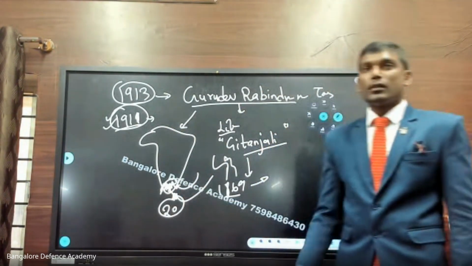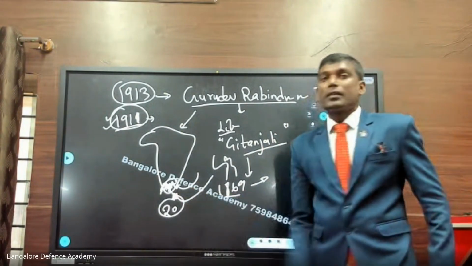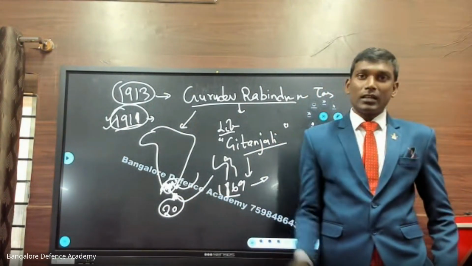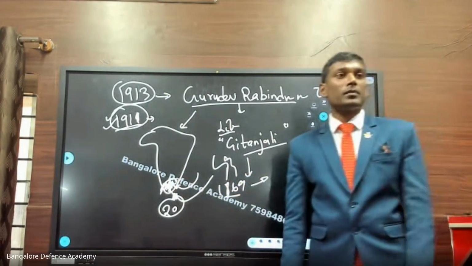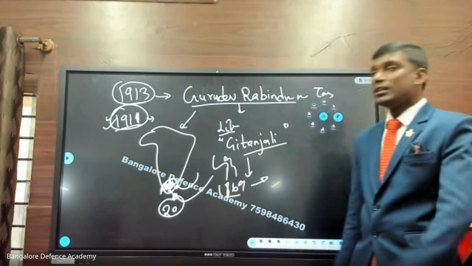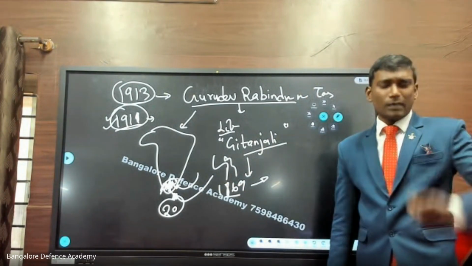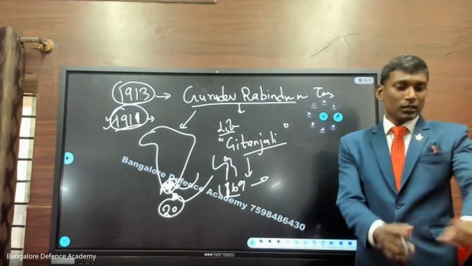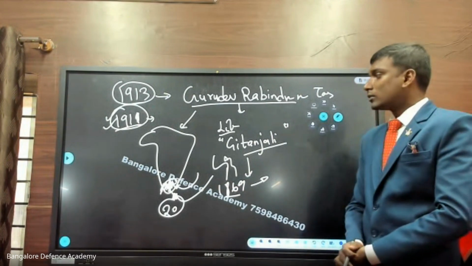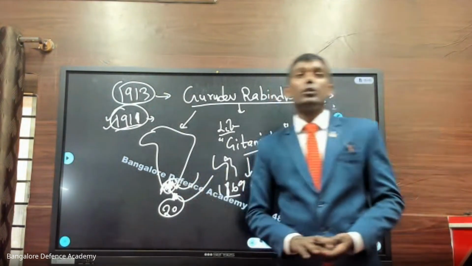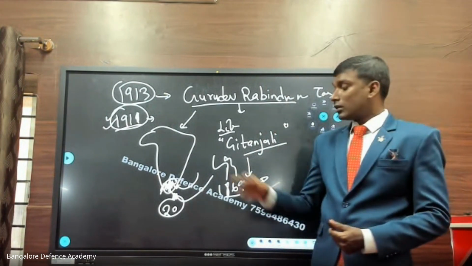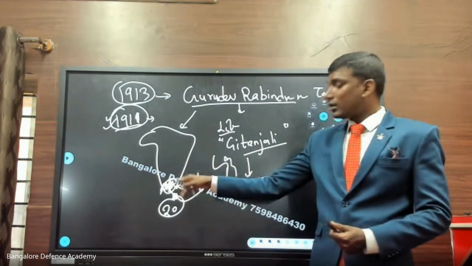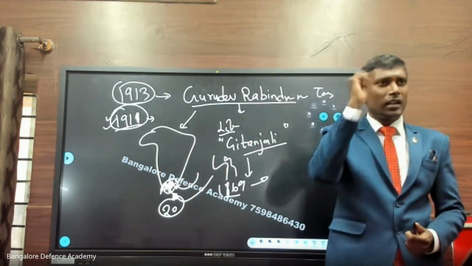How many years? 20 years he stayed in South Africa. He fought his case. He won that case. Here itself, in South Africa itself, he became a hero. After his case got over, when he was just about to return to India, he read an article in the newspaper that the government of South Africa is going to make something mandatory. What is that? Every Indian, the non-natives here, should have an ID card every time.